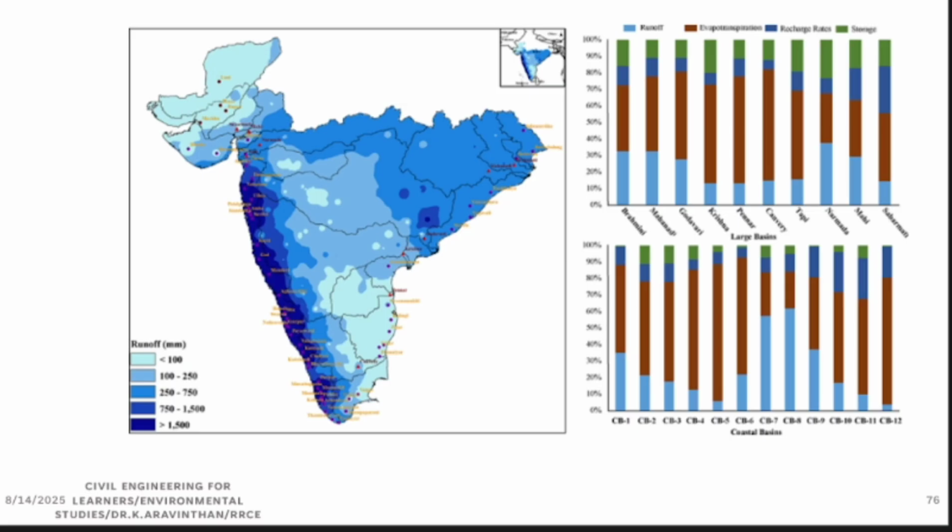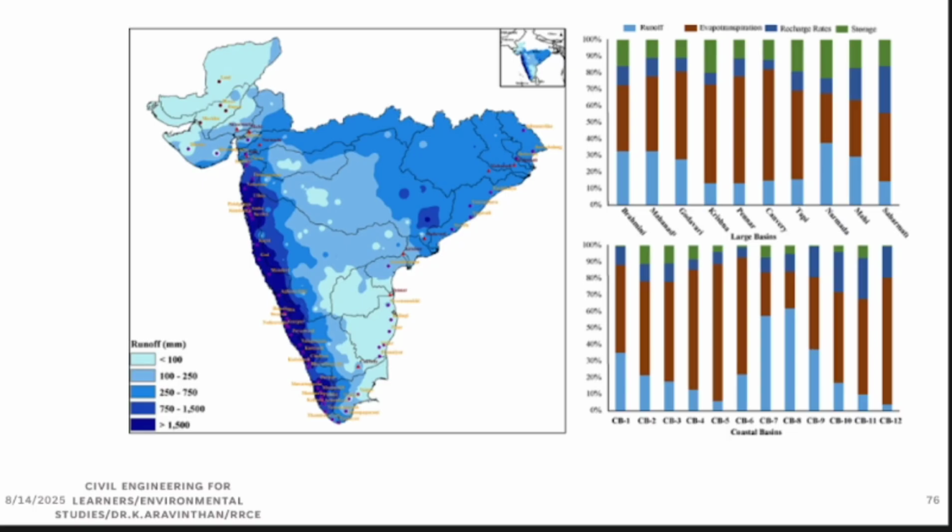Why does the problem in rivers occur? Rivers are flowing throughout India. Can you see the dark spots, the darkest areas? These are all called runoff. What do we mean by runoff? A river is generated in the mountain and it ends in the sea. Now, a river is a resource, isn't it? Fresh water is a resource.